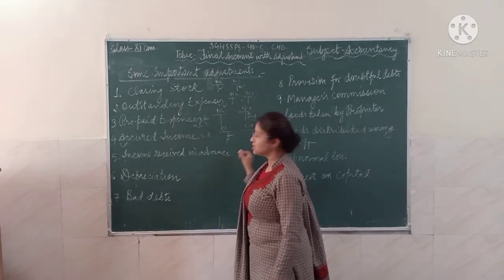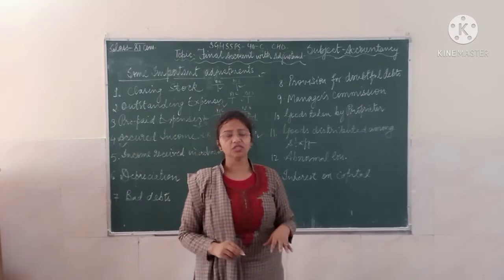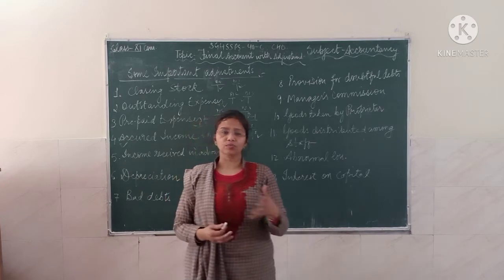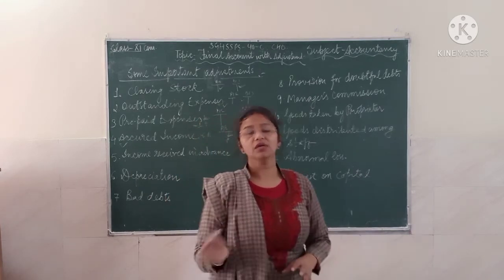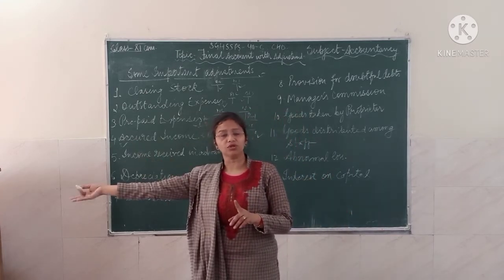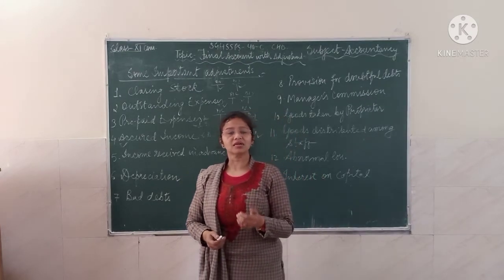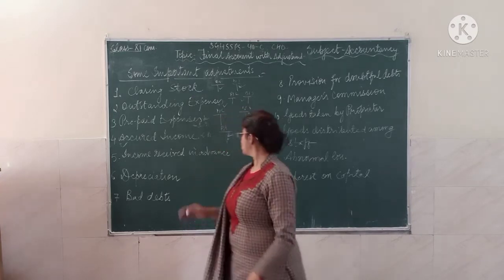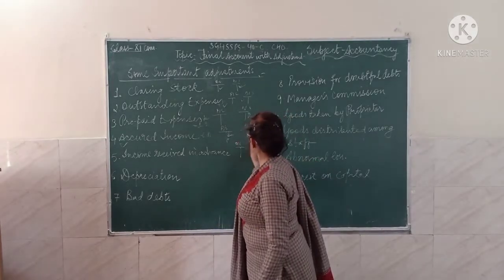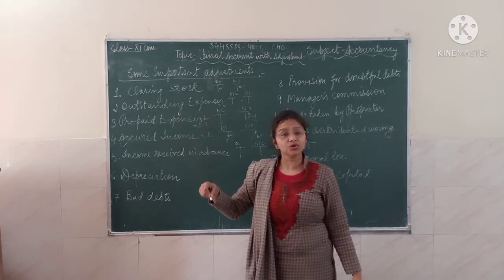Now come to income received in advance. Income received in advance means, for example, at the start of the month you have taken your salary, or you talked to your boss about your problem and your boss gave the salary in advance to you. It means you are liable to work for the whole month, and you have already withdrawn that money. It is just like a current liability on your head. Although it is an income, because you have received it in advance, it is actually not income but your current liability.